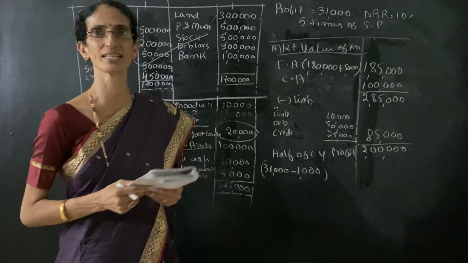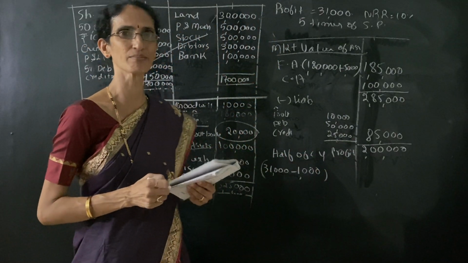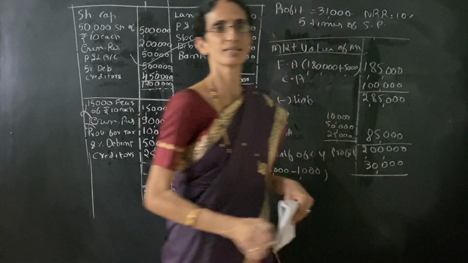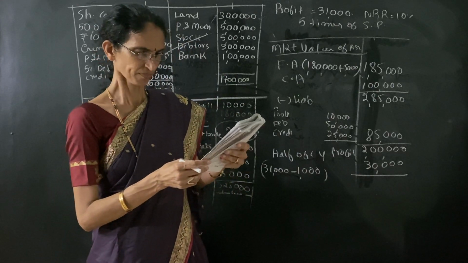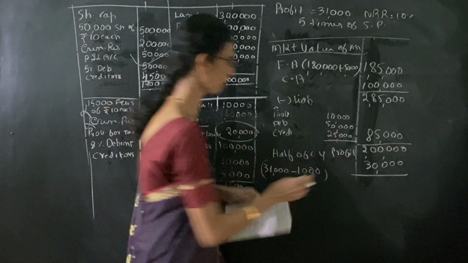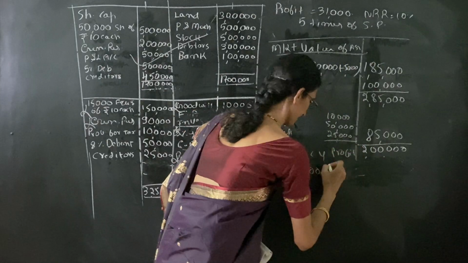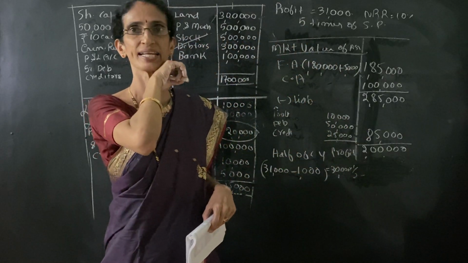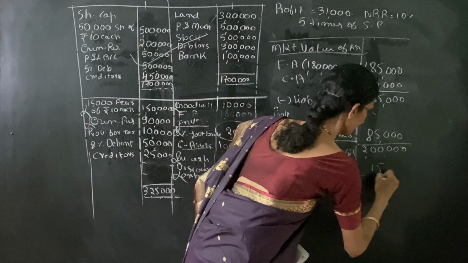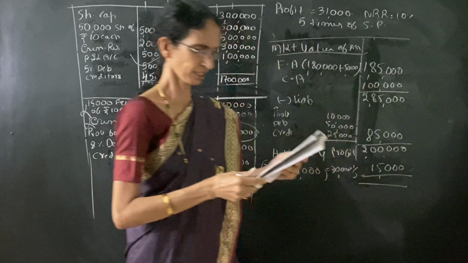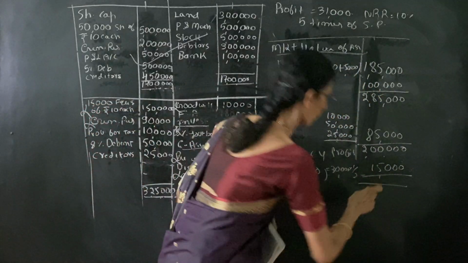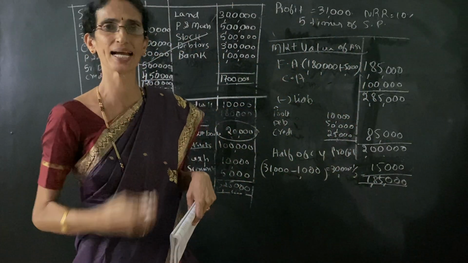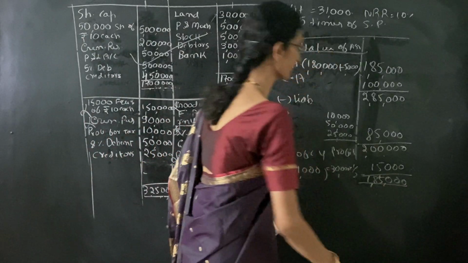So 31,000 minus 1,000 is equal to 30,000. 30,000 into half is equal to 15,000. So we get capital employed as 1,85,000. So capital employed is 1,85,000.